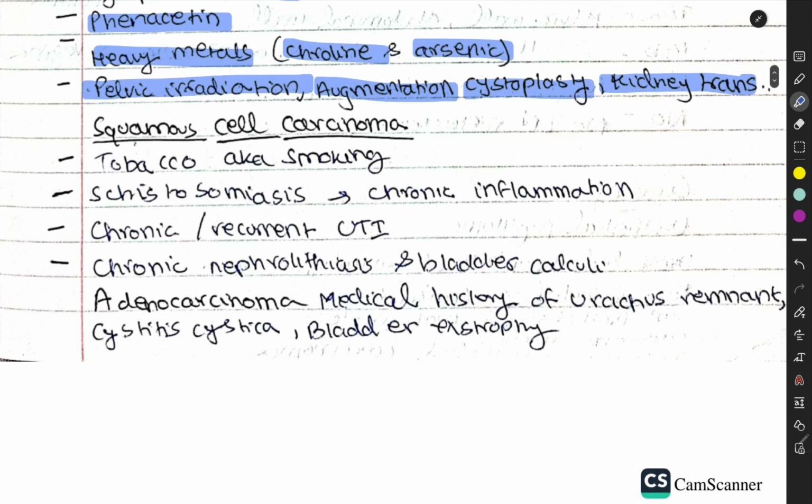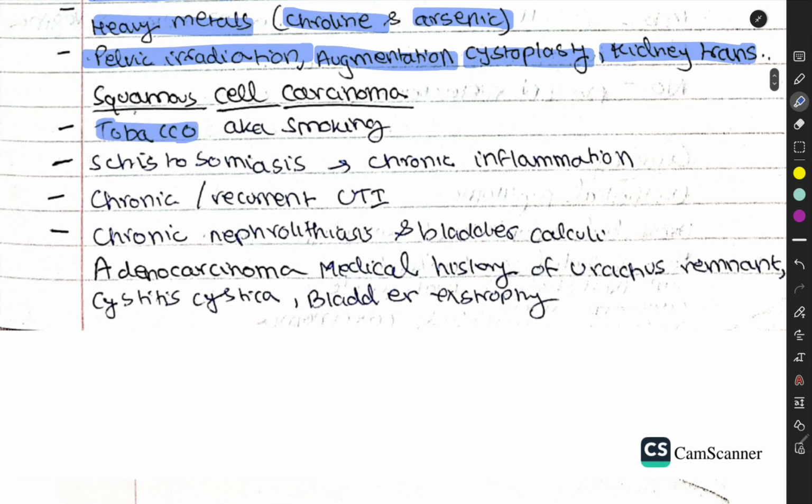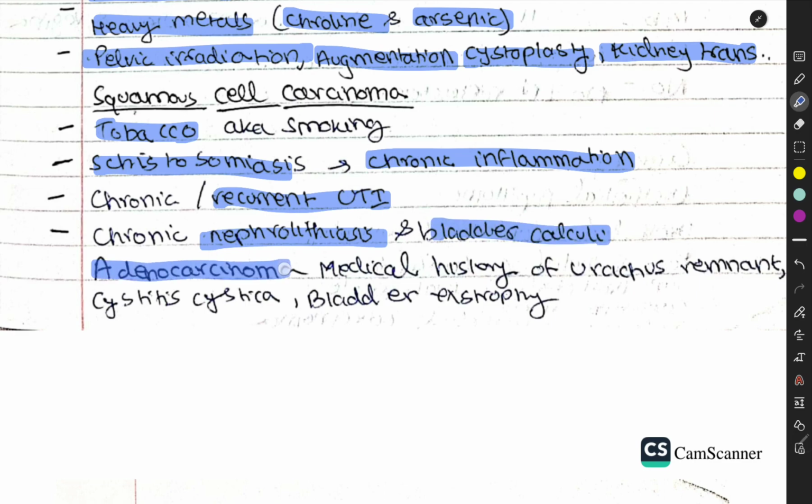Okay, then you have squamous cell carcinoma, which is also because of tobacco or smoking, schistosomiasis as chronic inflammation, chronic recurrent UTI, chronic nephrolithiasis, and bladder calculi.